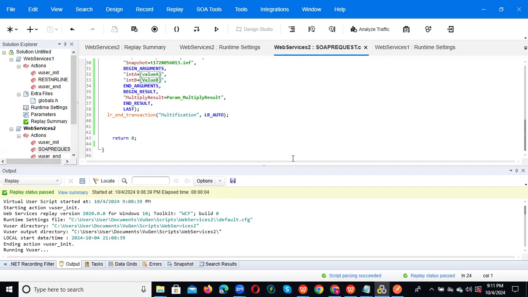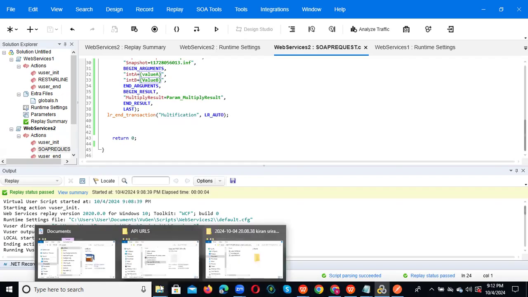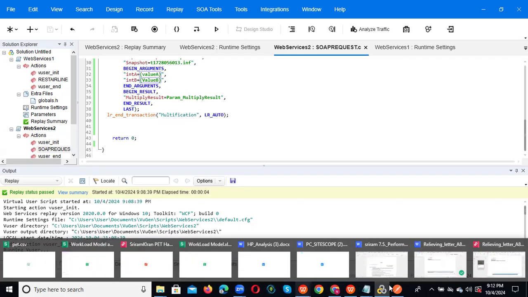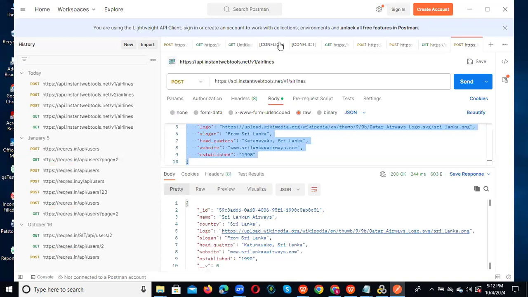If you have any doubts, you can ask me. Meanwhile, I will share these details, the SOAP request along with all this, and the WSDL file.